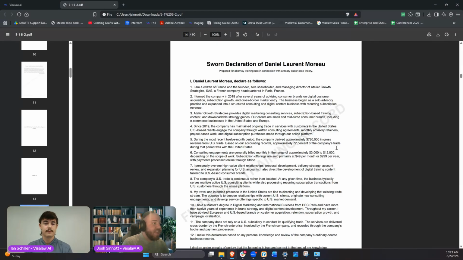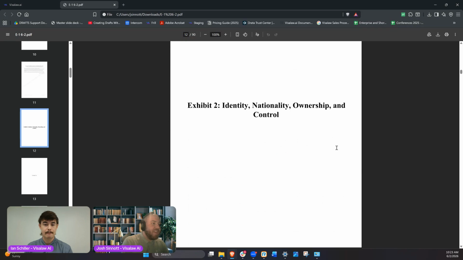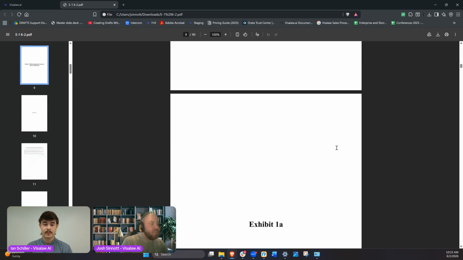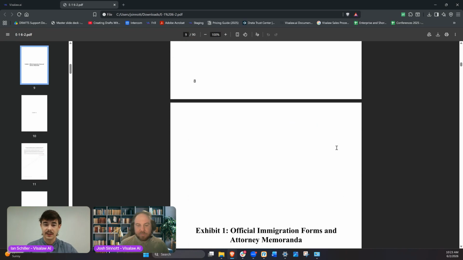So with that said, it took us about 5 minutes, and we have a nice E-1 letter with an exhibit packet created for us. Absolutely. I think it's incredibly important to highlight just how quickly we were able to throw this all together. Your biggest bottleneck is probably going to be having all of your documents together at one time. But when you do that, you get this really great and complete first version that you can go through and make edits on. This is what I like to call the slingshot phase, where you slingshot yourself from a blank page to a first draft, or maybe even your paralegal has done this for you. That's just kind of remarkable.